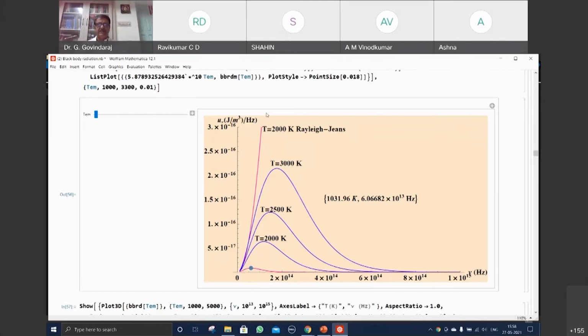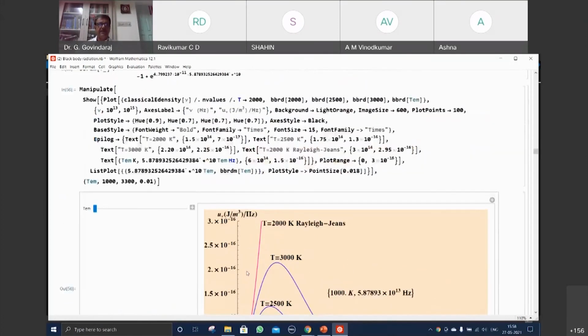The photons coming out have a lower probability at lower energy, and at higher energy still a lower probability. The nature of the function is such that it takes care of that, becoming a smaller value at higher frequency and lower frequency. At a given temperature there is going to be a peak. When you raise the temperature, this is happening. What is the function that takes care of such behavior?